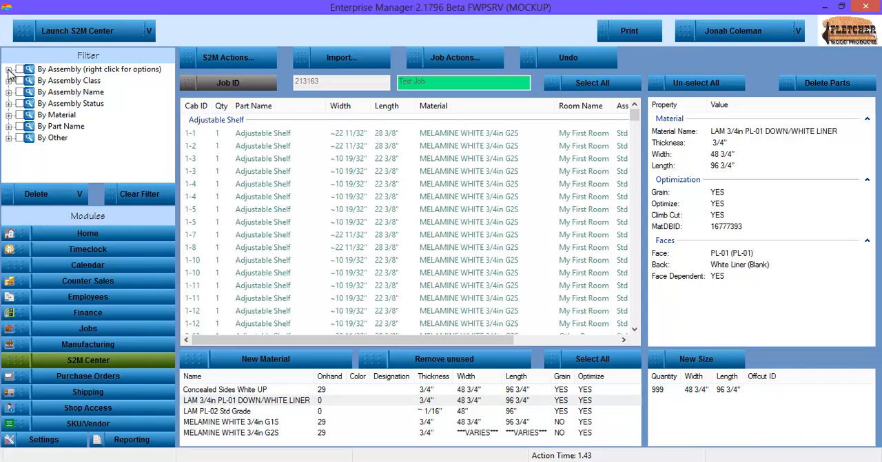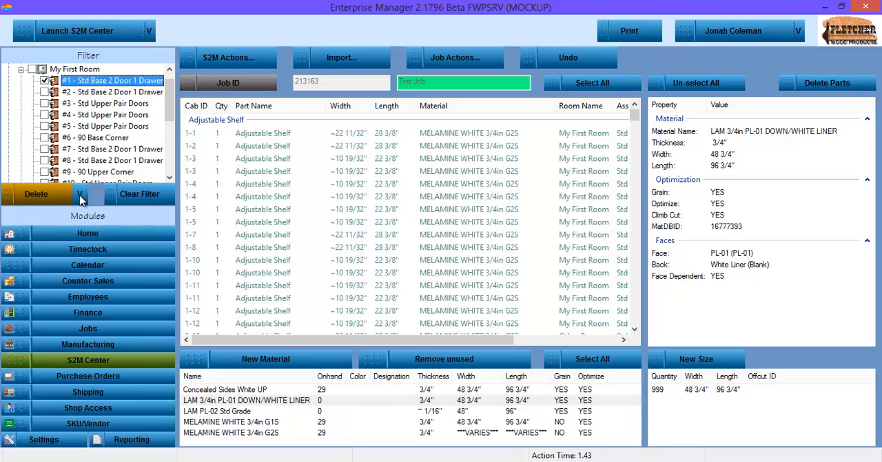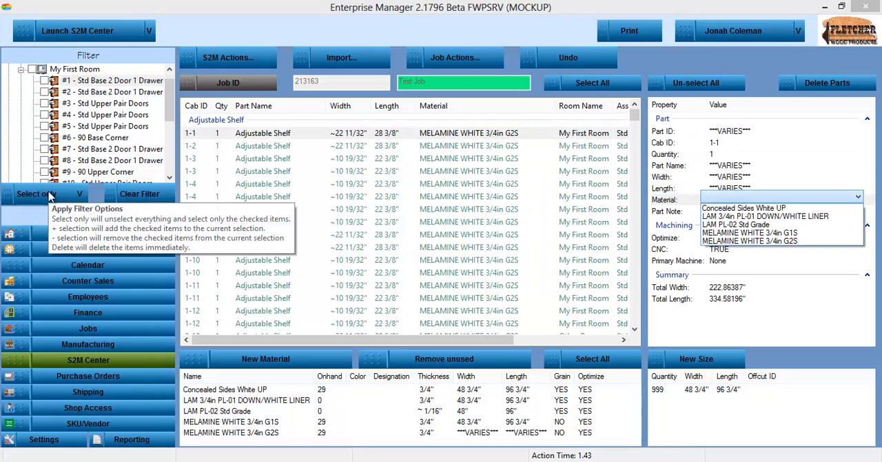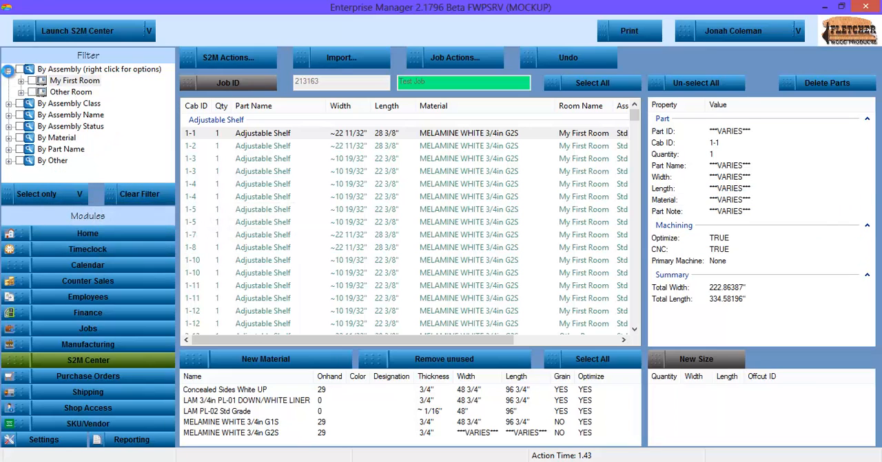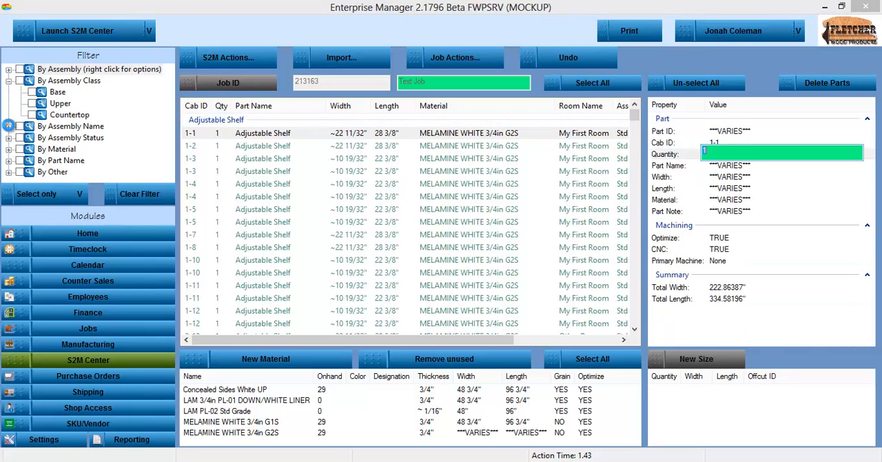I have my own filter. We're going to filter by cabinet, and then I have different actions you can take. So we can change the action to be select just those parts that are for that cabinet. A few of the things that are a little different are I can filter by assembly class, name, whether the cabinet is already in production or not.